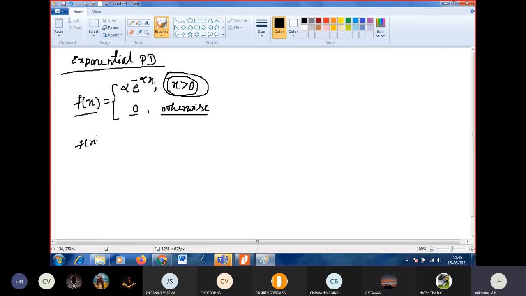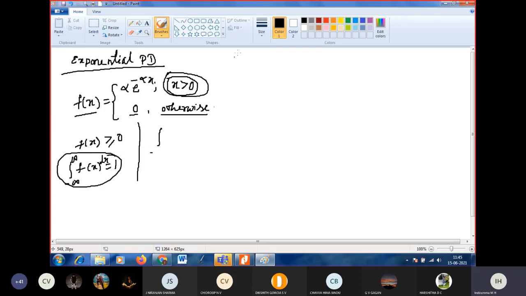f of x should be greater than or equal to 0. What is the second condition? Integral from minus infinity to plus infinity of f of x dx should be equal to 1. Whether the second condition is satisfied for the exponential, I will check.